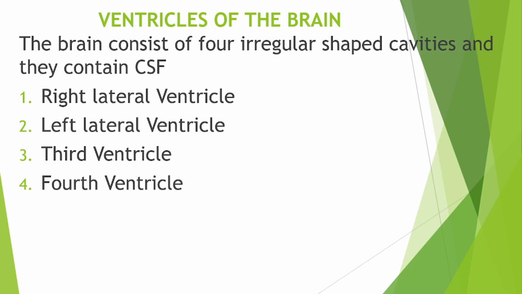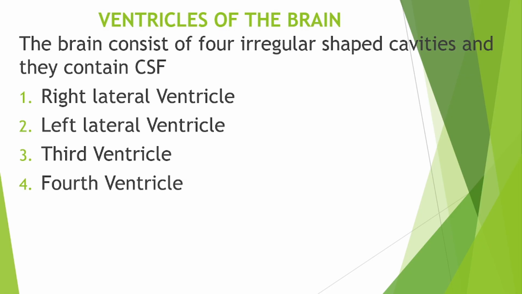The fourth ventricle communicates with the spinal cord through the central canal. It continues below with the central canal of the spinal cord. It communicates with the subarachnoid space through the foramina in the roof.